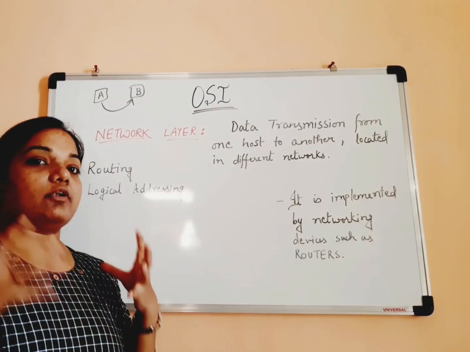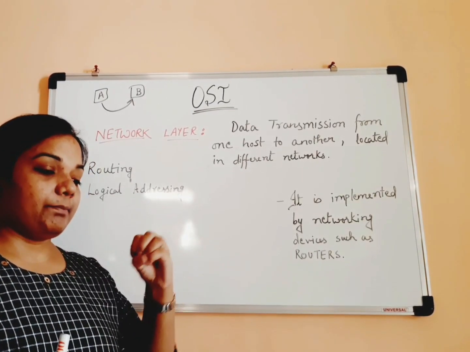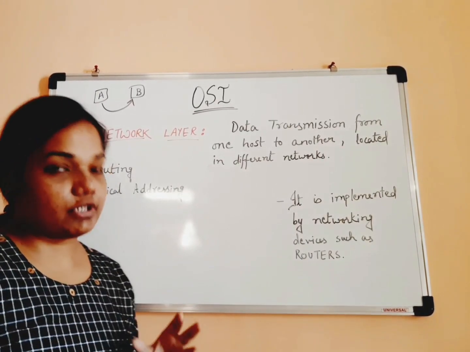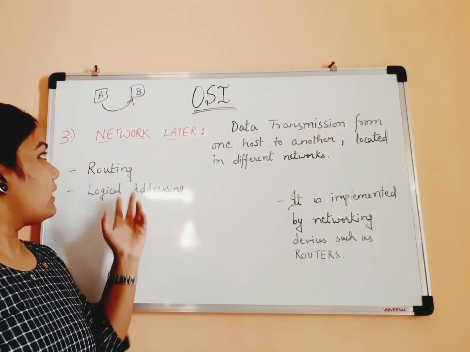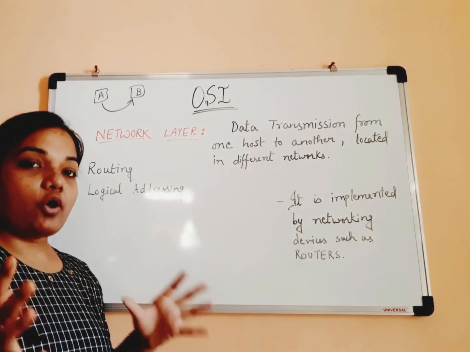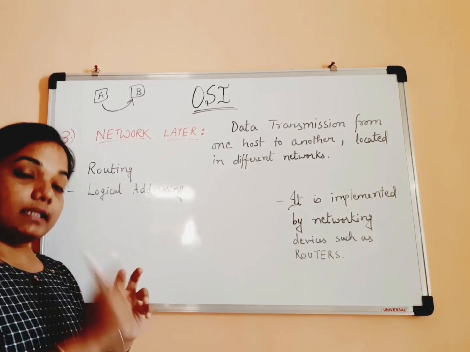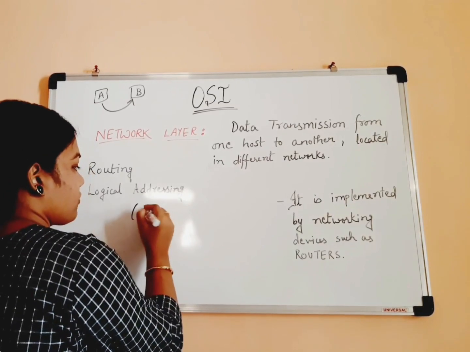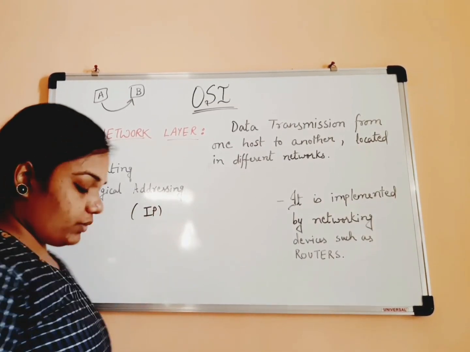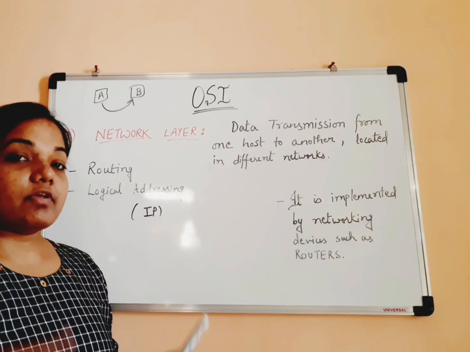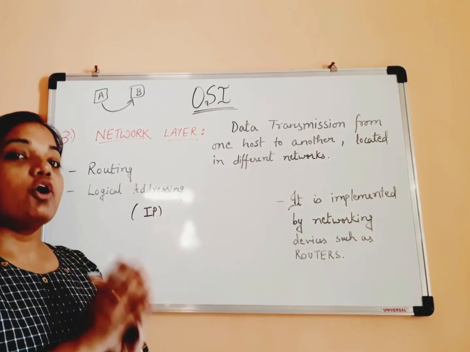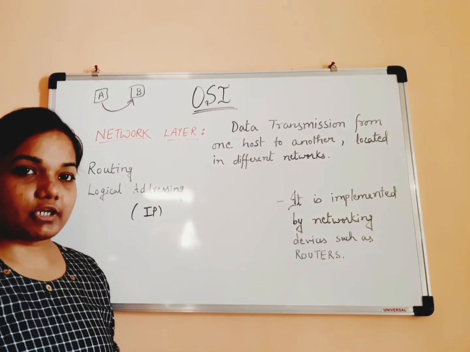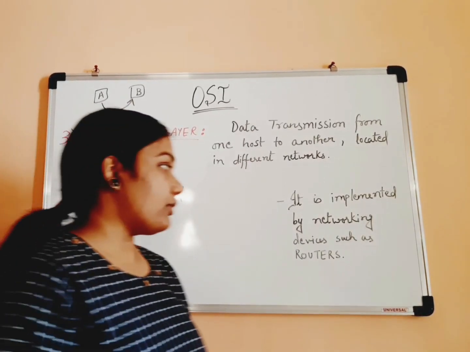And the second main important functionality is logical addressing. That means, to ensure that one packet from the source is reaching the right destination, network layer, along with the packet, along with the data, attaches a logical address or IP address in the header. Okay, logical address is also known as IP address. So it attaches that IP address with the header, so that the data reaches the proper destination only. Fine. So this is again one of the most important functionalities.